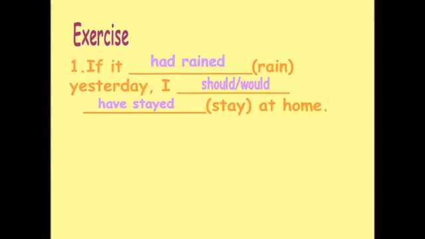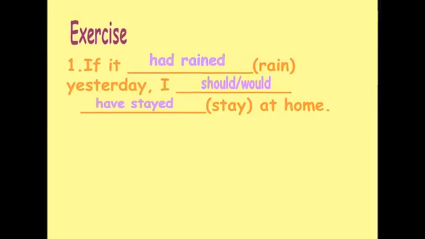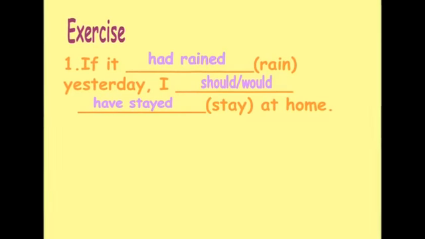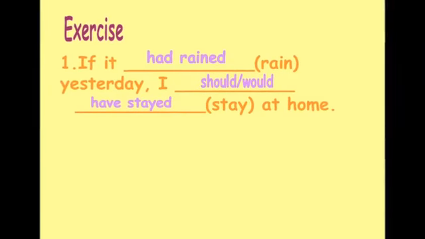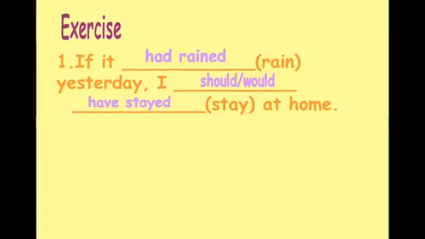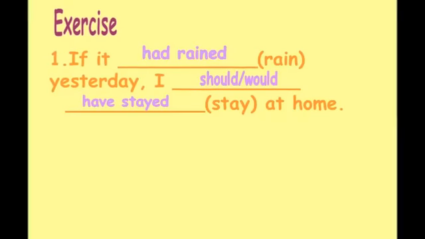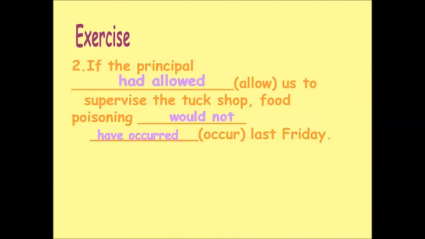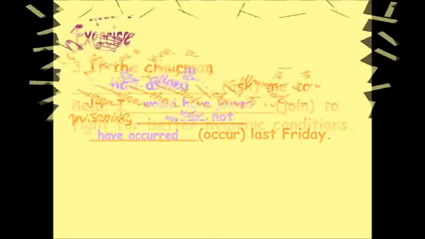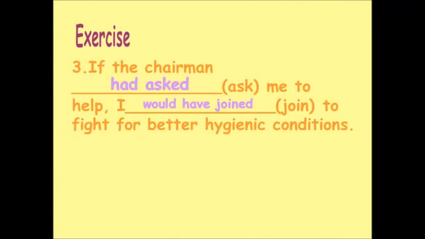For number 1, if it had rained yesterday, I should have stayed at home. Or you could have: for number 1, if it had rained yesterday, I would have stayed at home. For number 2, if the principal had allowed us to supervise the tax shop, food poisoning would not have occurred last Friday. Lastly, if the chairman had asked me to help, I would have joined to fight for better hygienic conditions.